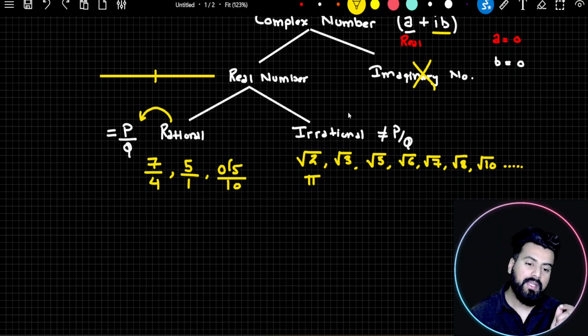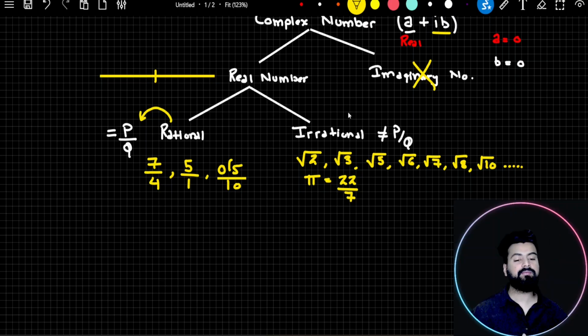But now I would like to challenge your understanding of irrational numbers. If you try to recall the definition, an irrational number cannot be written in the form of p by q. Even if I try, I cannot write it. But guys, we all know that one value of pi is 22 by 7. So if I ask you, will you be able to write pi in the form of p by q? The answer is yes. So if I can write it in the form of p by q, how could I say it's an irrational number?